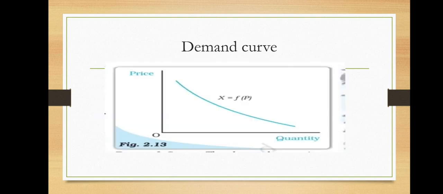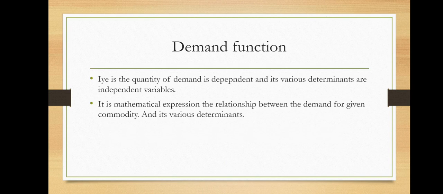Okay, what is the demand curve? The demand curve slopes negatively from left to right. Next, what is the demand function? Again I am revising. The second definition is very important for you. It is the mathematical expression of the relationship between demand for the given commodity and its various determinants. Again you have to write which are the various determinants: price, income, price of substitute commodity, government policy, taste and preferences, advertisement, a number of things which affect demand.